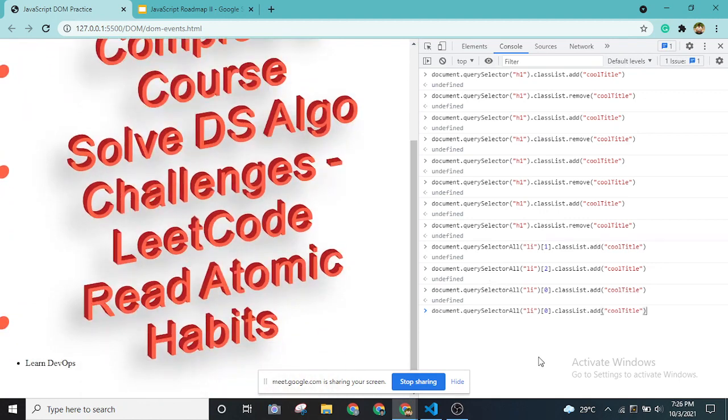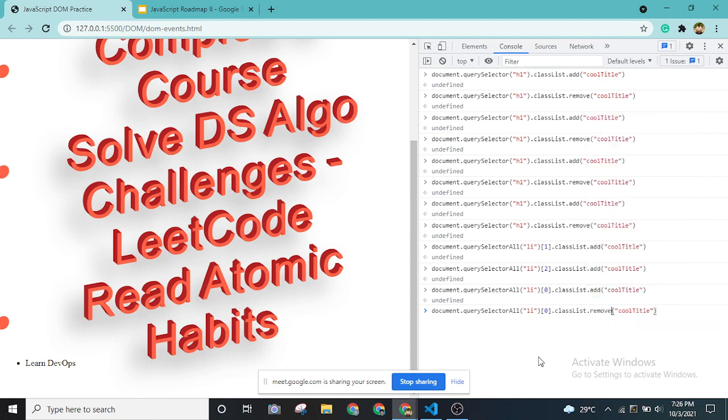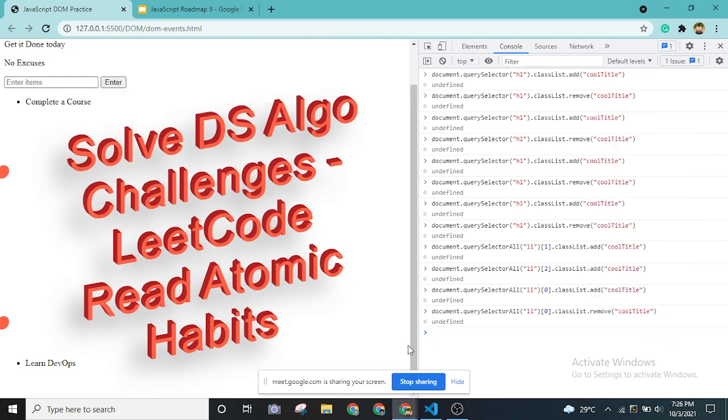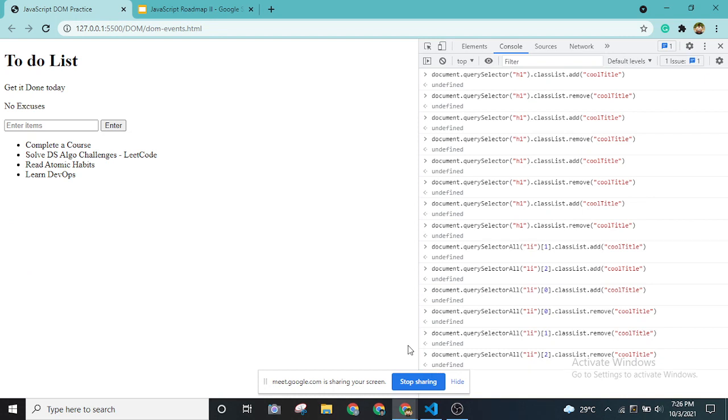If we want to remove this, again it is as simple as changing this add. Instead of add, I'll be removing it. That's it. As you can see, it is changed back. If I do this for the first one, it is changed back to the position. It will be the same for the third one as well. That's it. So this is how we can add properties as well.